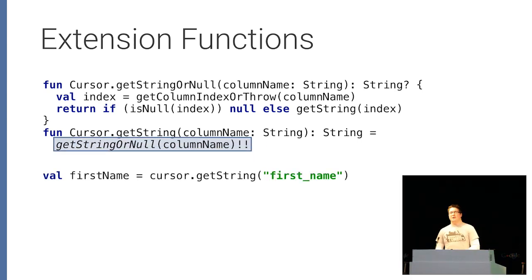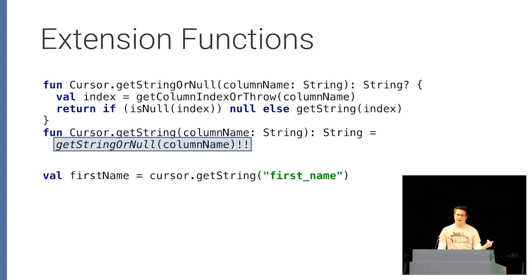Okay, another thing to look at is in the overload where we're saying that it's a column that will never be null. We're just going to delegate to the nullable function, and then we're going to append two exclamation marks. And this is basically saying, I know that this return type will never be null, so just unwrap it into a non-null type. So this will actually emit an assertion.